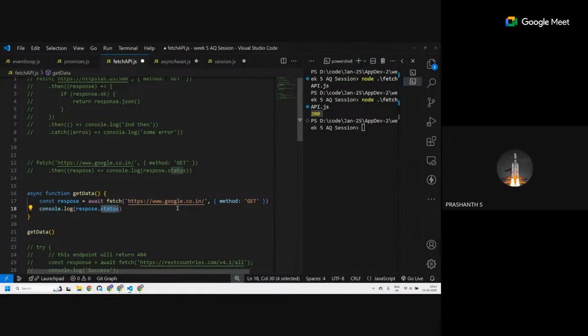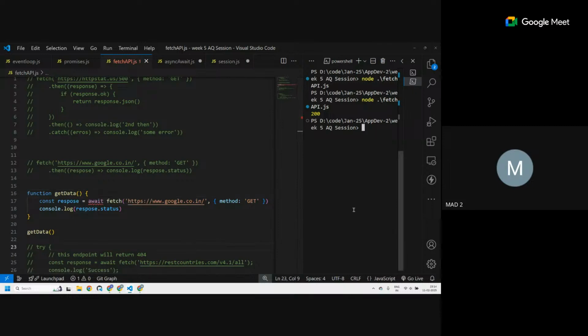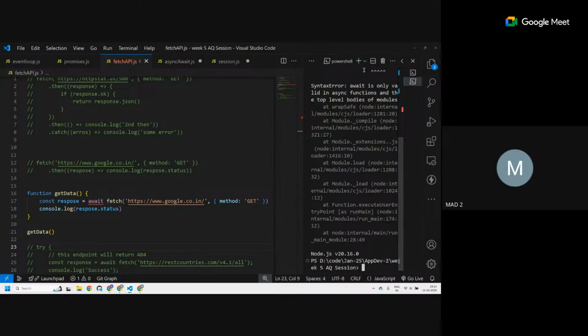When we use await, we are using an async function, because await will take some time to get resolved. That's why we have to have it inside an async function. If you don't use an async function, you can't use the await keyword; it will throw an error. If I remove this, even VS Code is giving an error. If I run it, you can see it says await is only valid inside an async function. You have to use async in order to use await.